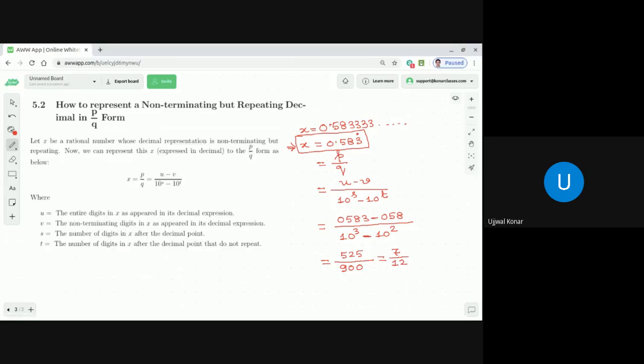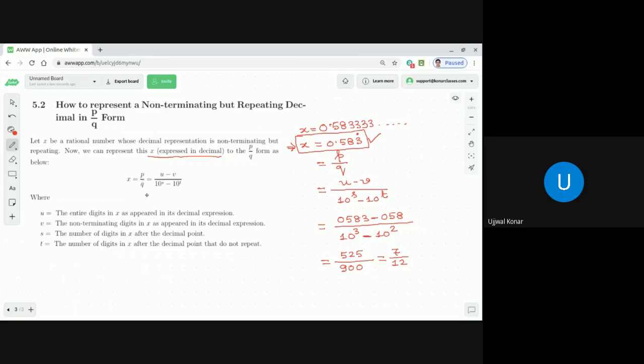Now let me explain to you the theory. Let x be a rational number whose decimal representation is non-terminating but repeating, like that number, as you see 0.583, which is repeating. Now we can represent this x expressed in decimal, like 0.58333333, in the p by q form as below.